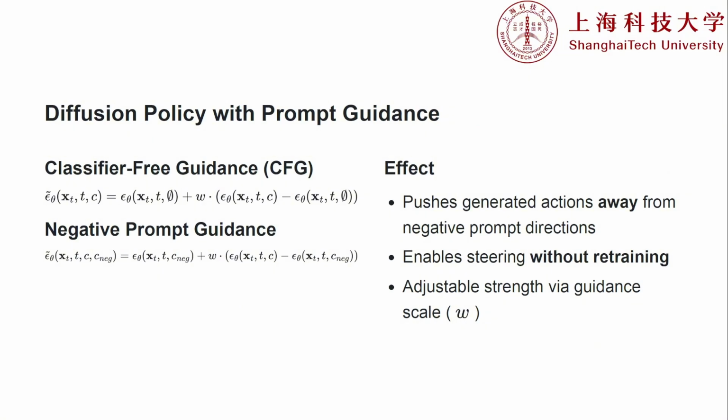We applied this exact math to physical robot trajectories. We take the failed action sequence from our buffer and inject it into the diffusion model's reverse sampling process as a negative condition. Using an extended form of classifier-free guidance, the equation looks like this. The variable W is our guidance scale. By cranking up W, we mathematically repel the generated trajectory away from the negative condition. The robot dynamically generates a brand new action that still aims for the goal, but explicitly avoids the path that triggered the error. It's self-correction in real time without any task-specific retraining.